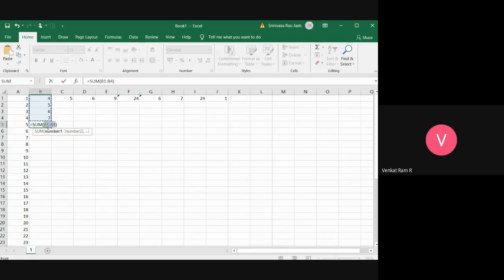Then what is row range? Row range is nothing but if the numbers are constant and if the column addresses keep on changing, then it is called row range. See here, wait, I will introduce some more formula.